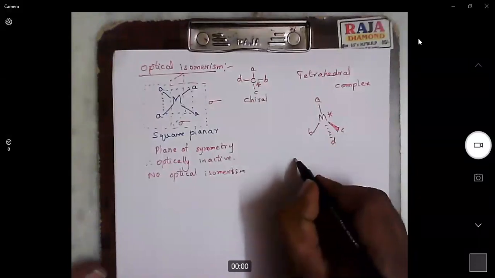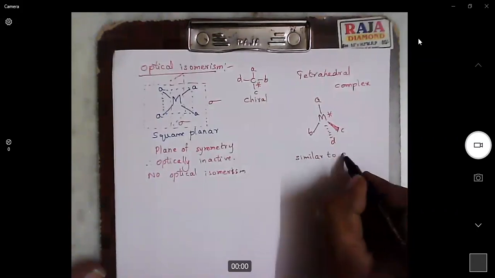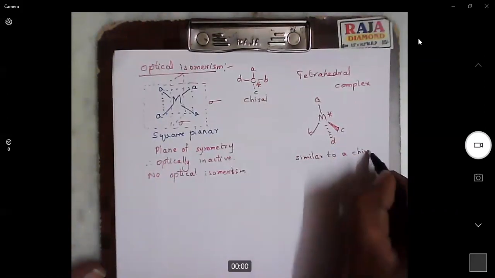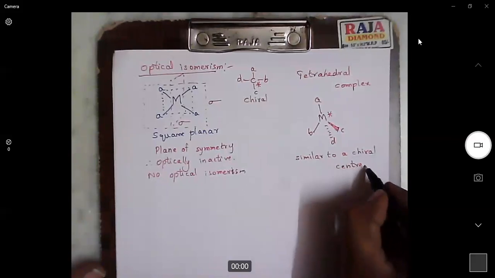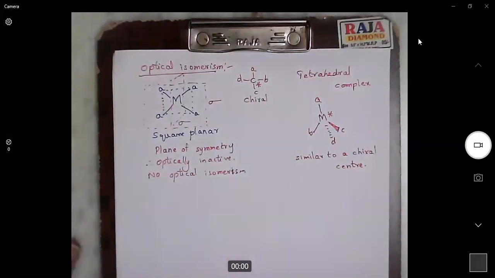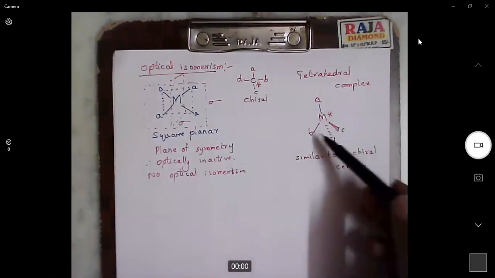Similar to a chiral center. A center is chiral when it has four different substituents.